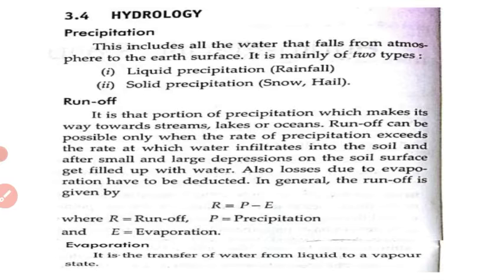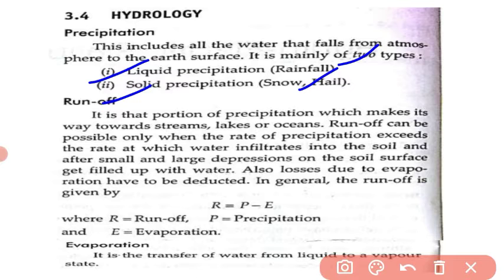This includes all the waters that fall from the atmosphere to the earth surface. It is mainly of two types. One is rainfall, another one is snow. Rainfall is called liquid precipitation, whereas snow is held as solid precipitation.